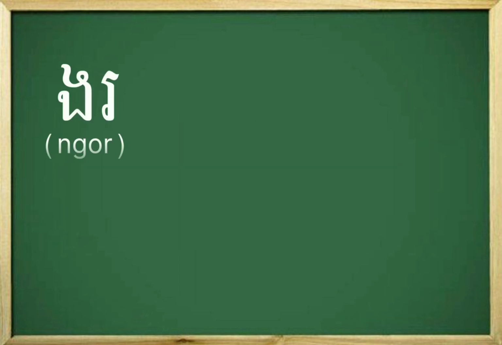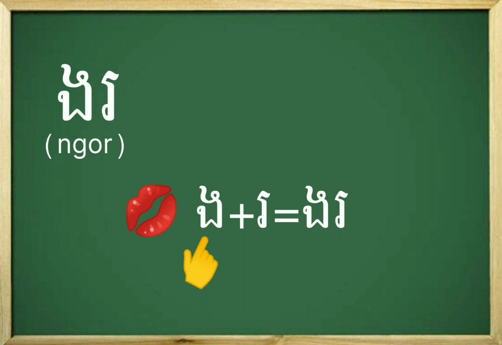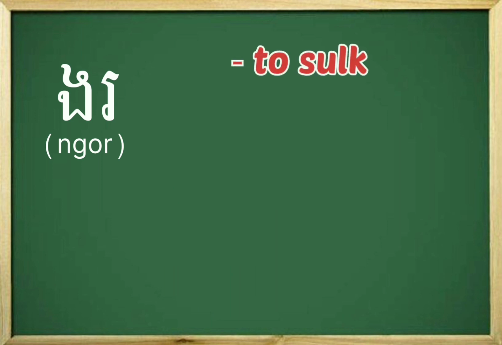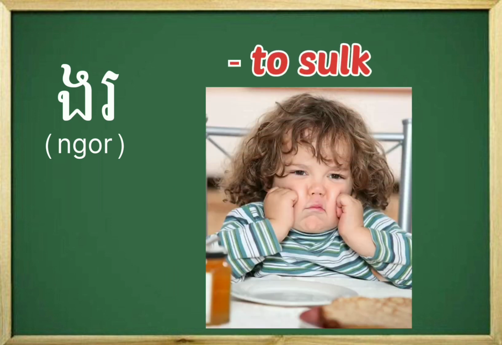Number 2 is the word ngô. I spell letter ngô not combined with the vowel. So I spell ngô. Ngô in English means sock.